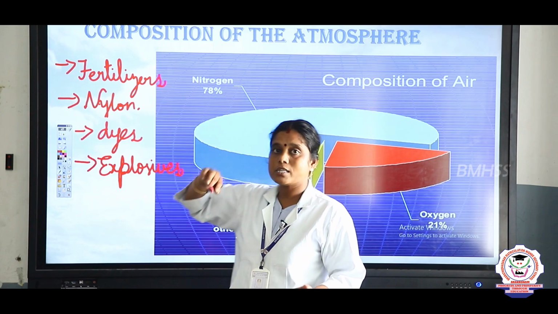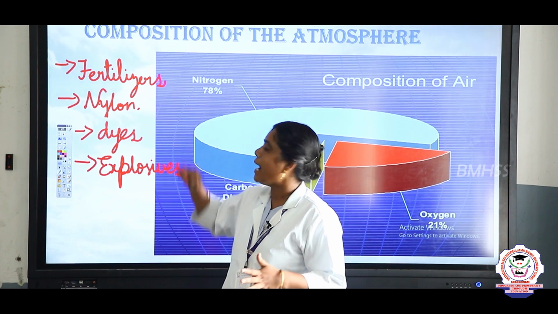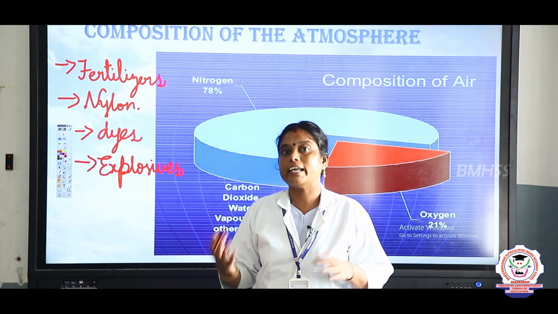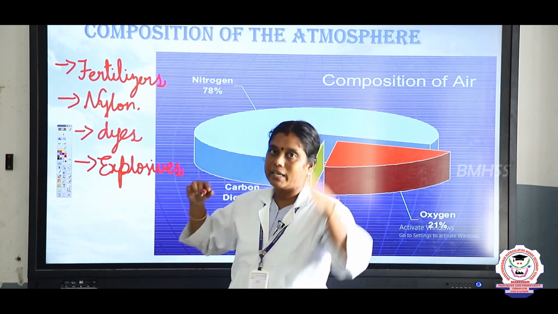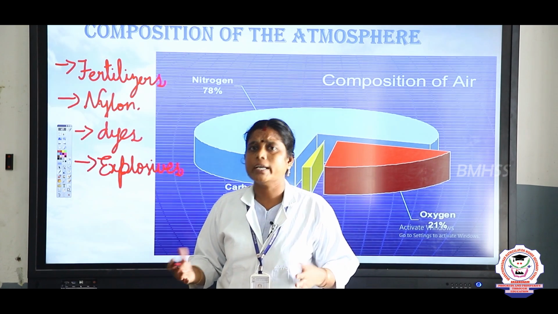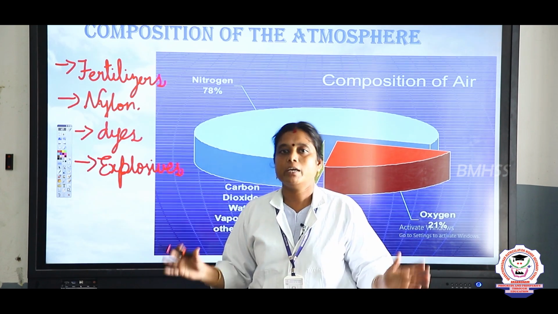Nitrogen is very useful in the chemical industries, and also used to make fertilizers, உரங்கள் தயாரிக்கிறதுக்கு, and nylon, nylon ropes and nylon bags, we make these, right? Likewise dyes and also explosives. What is meant by explosives, children? Explosives is nothing but வெடி பொருட்கள்.